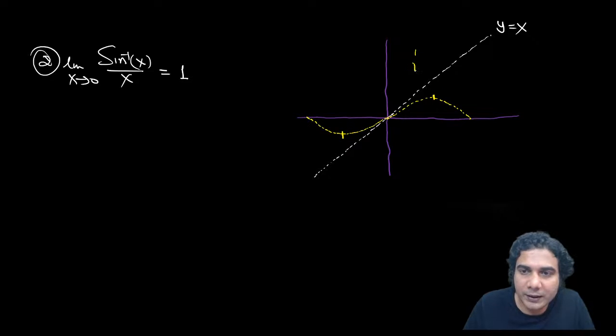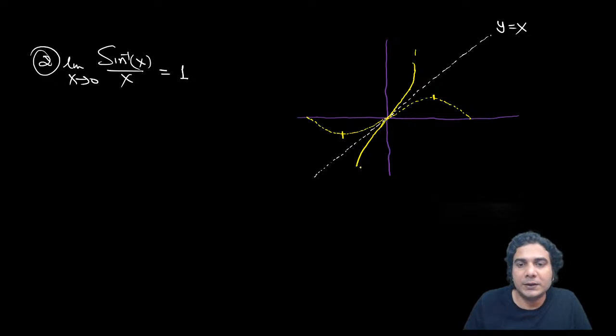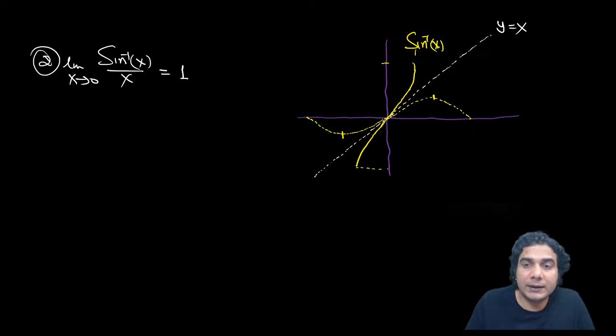So that is going to be like this. This is your sine inverse. This point is pi by 2 and minus pi by 2. So again, sine inverse x will also touch the y is equal to x line.